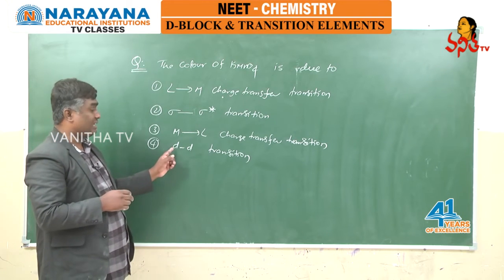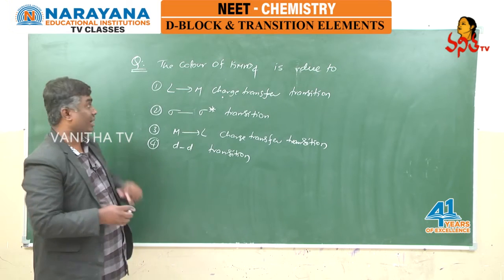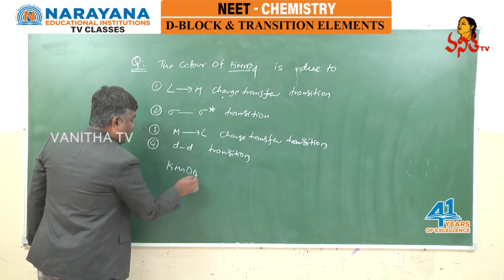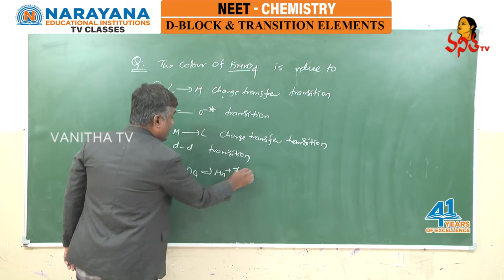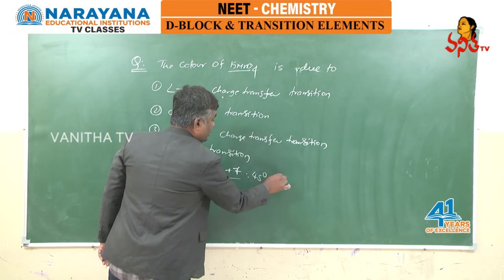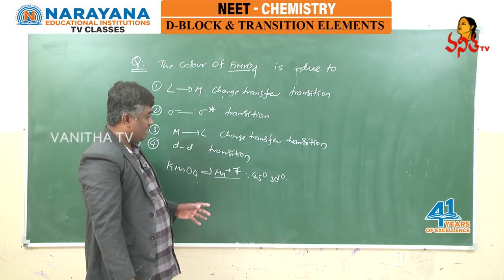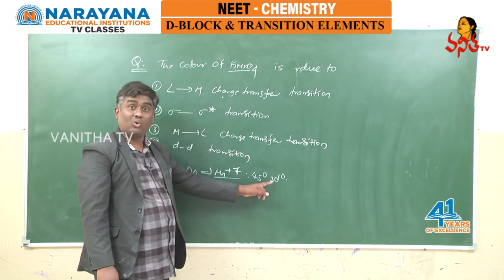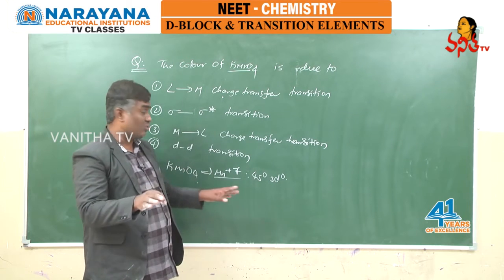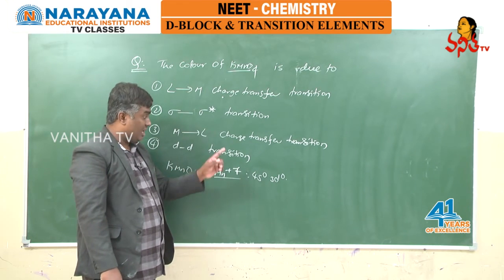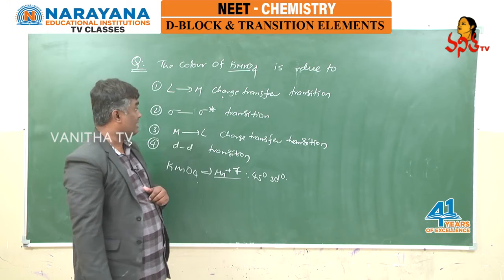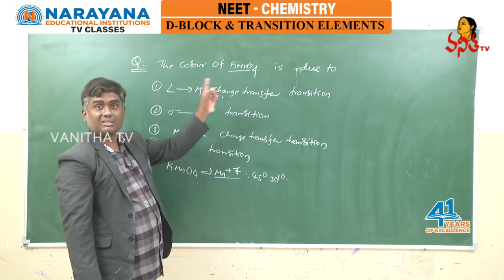But here the answer is not DD transition. Let us see why. The given species is KMnO4. In KMnO4, manganese is exhibiting plus 7 oxidation state. Manganese plus 7 means 4s0 3d0. If you look at the valency electronic configuration of manganese plus 7, there are no d electrons, so there is no question of DD transition. Even though there are no d electrons and no DD transition, it is exhibiting color. The reason behind this is ligand to metal charge transfer.